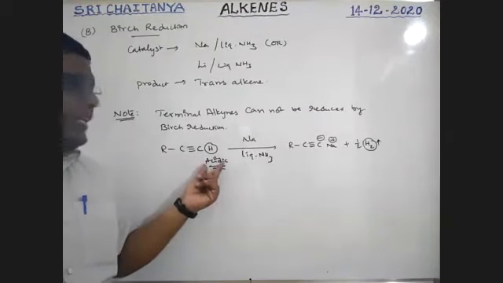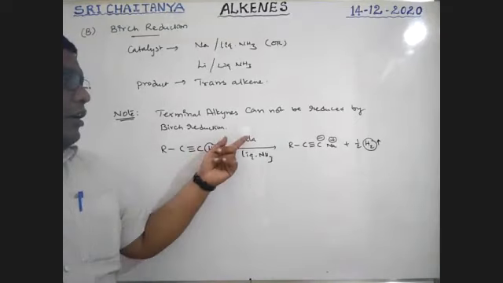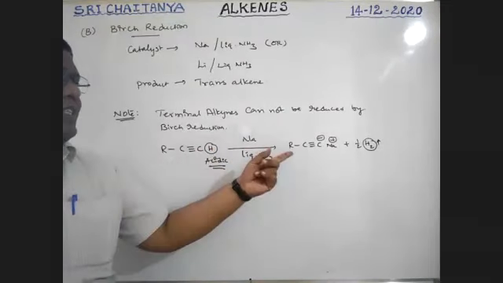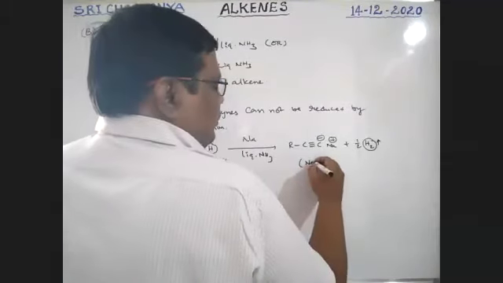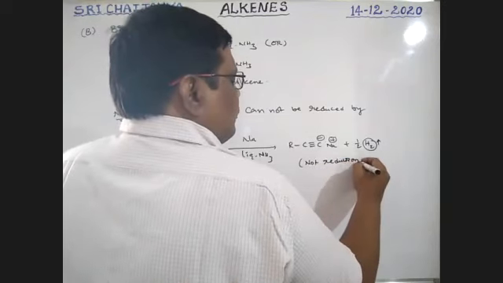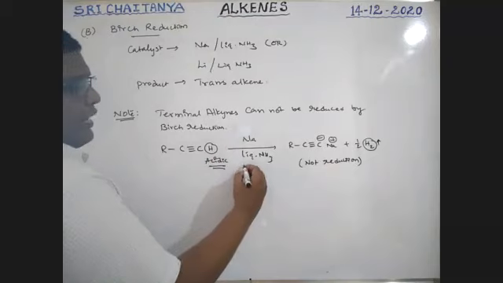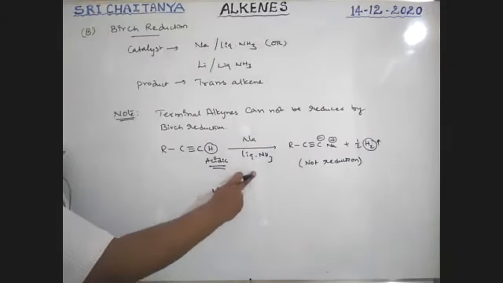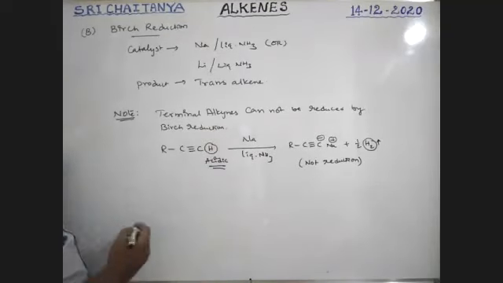It is not a reduction, it is just hydrogen substitution. So even though it is a Birch reducing agent, the acidic hydrogen is replaced with sodium and hydrogen gas is evolved.